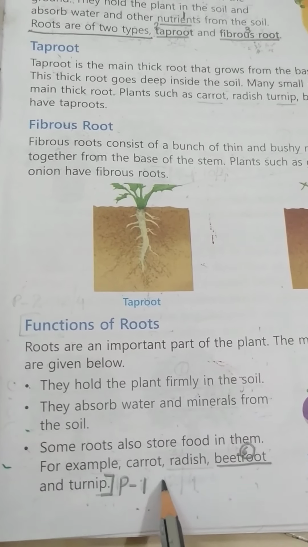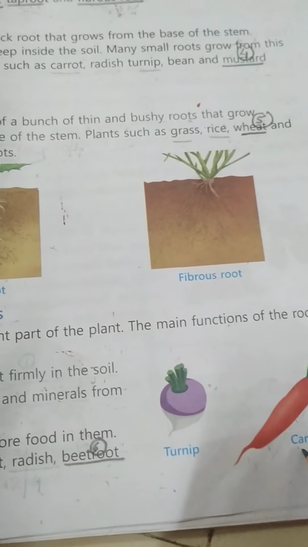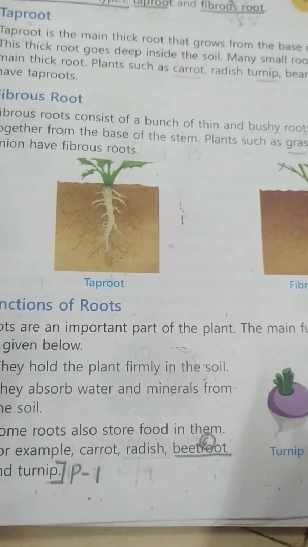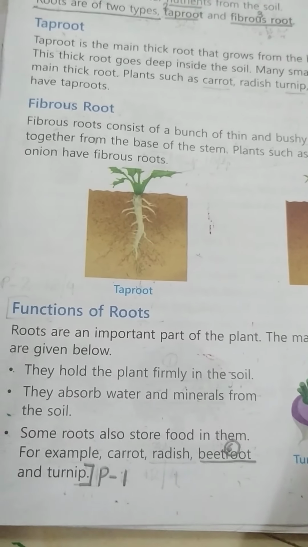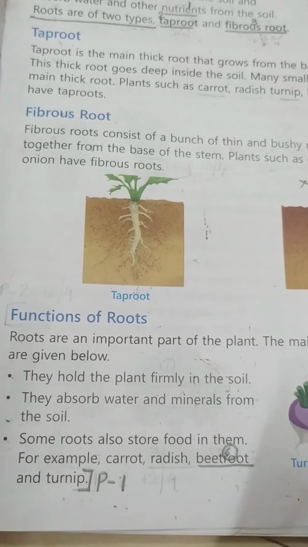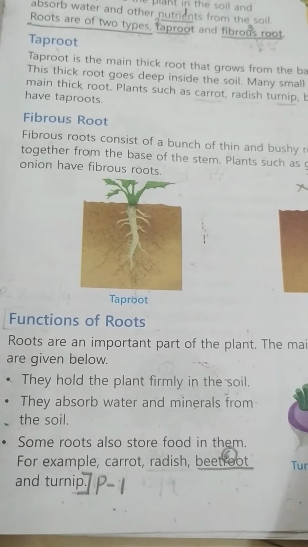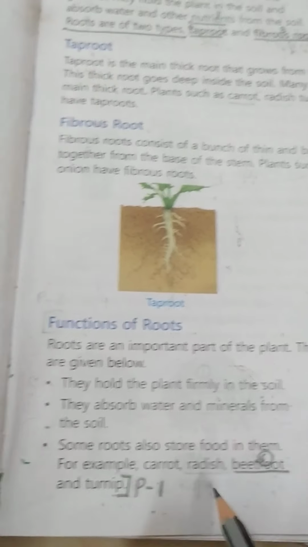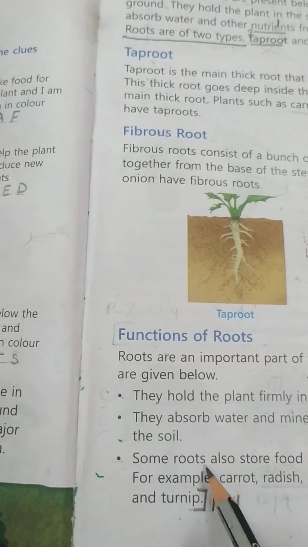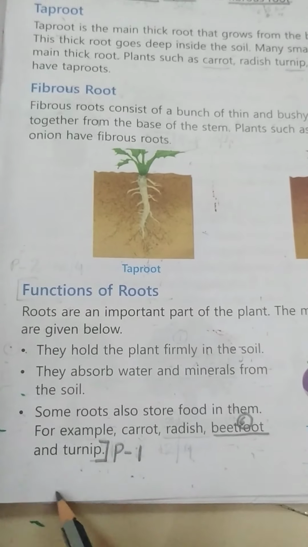For example, carrot, radish, beetroot and turnip. Carrot is an example of taproot, right? And turnip is also an example of taproot. Now these roots store food in them. We eat carrot, we eat turnip also. Why? Because they have stored food. Carrot has stored food. Now if I ask you to give some examples of roots that store food in them, what are the examples? Carrot, radish, beetroot and turnip.